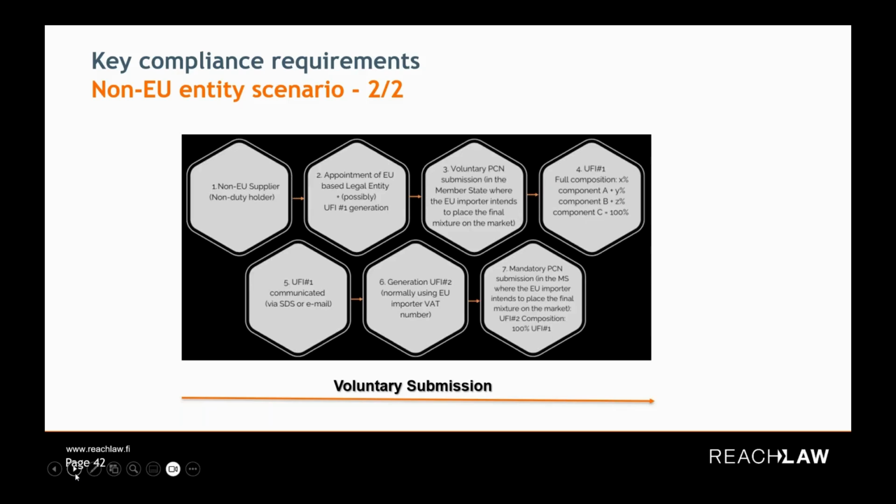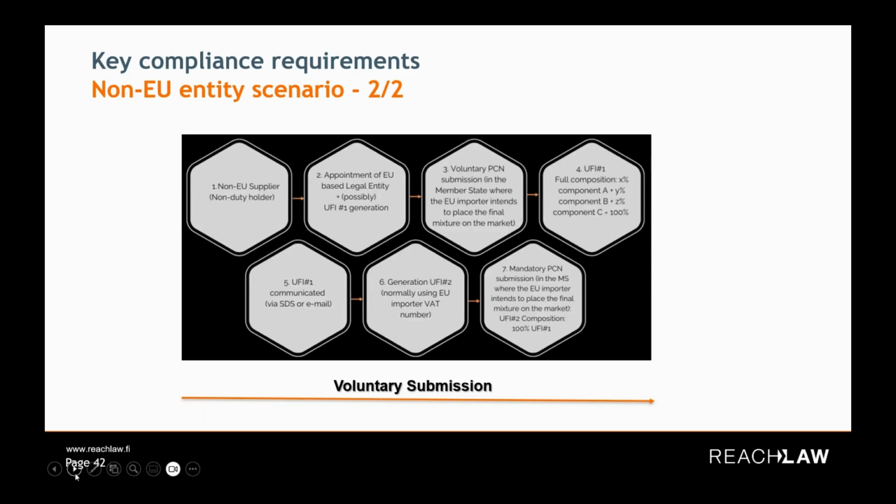So you can see in the first hexagon, you are a non-EU supplier, non-duty holder. How you can overcome this voluntary notification process is, first thing, because you are a non-EU entity, you are not obliged, you are not under any legal obligation. So you should first assign a legal entity established in the EU, and this EU entity can represent your notification in front of the poison centers and in front of the authorities. And this representation is called commercial representation, and this representative is called a commercial representative.